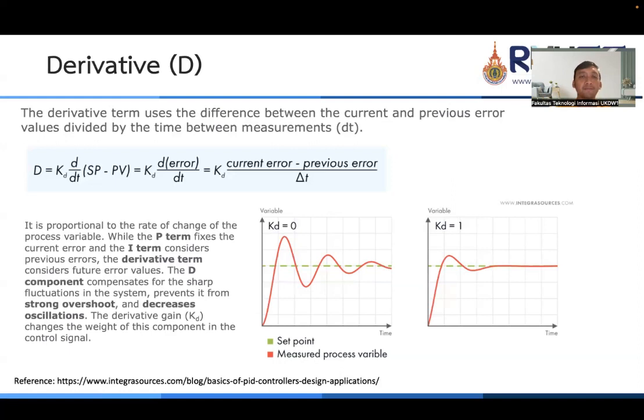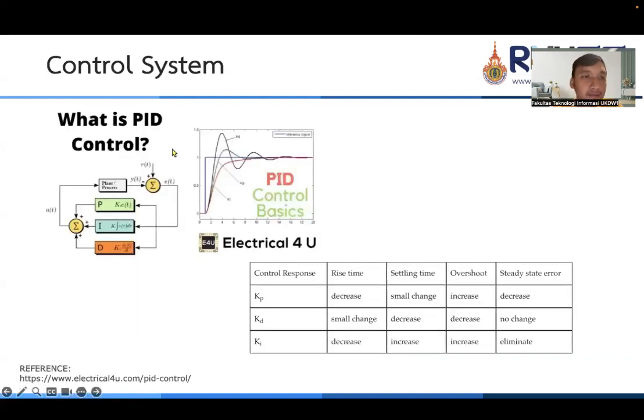So this is the PID controller, and we can use this controller algorithm in our system. For tuning KP, KD, and KI, we can see this table here, to tune the gains to reach the best response from our system.